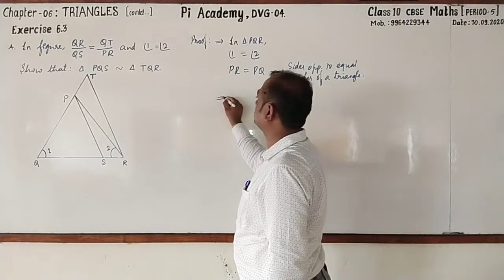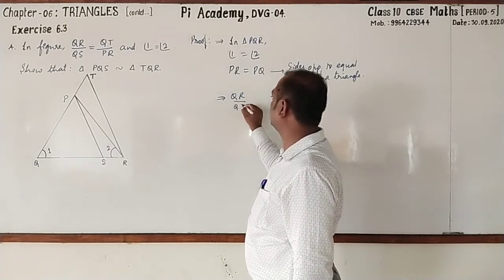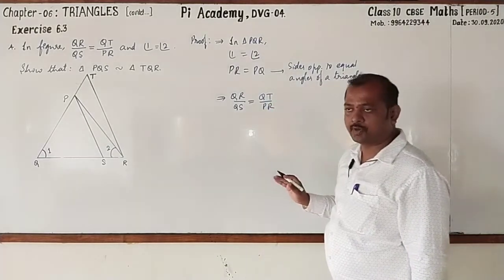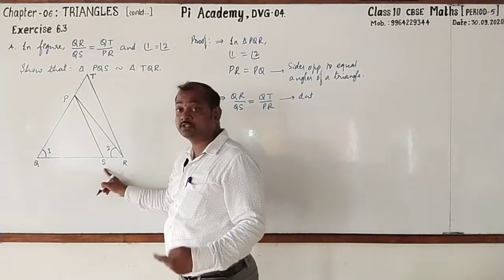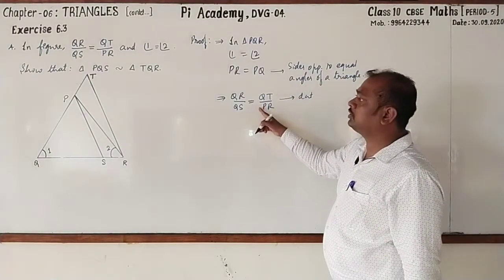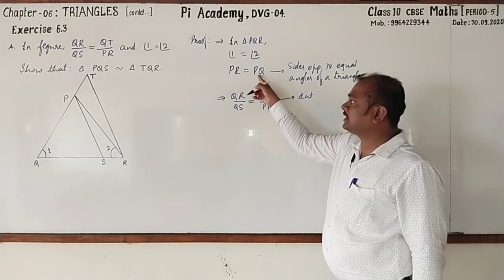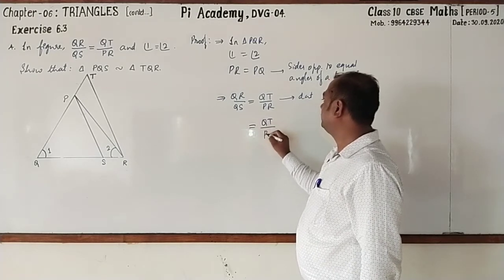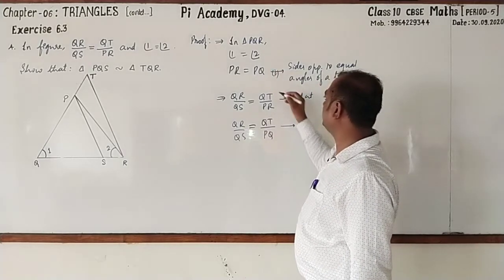Followed? Next. I'll write the given statement. It is QR by QS is equal to QT by PR. Followed? This is from data. See that? QR by QS. Next, it should be QT by QP. QT is there, but there is no QP. Nothing but PQ. Here PR is there. PR is nothing but PQ. Here I'll go for taking substitution. QT by PQ. So QR by QS. This is from statement 1.